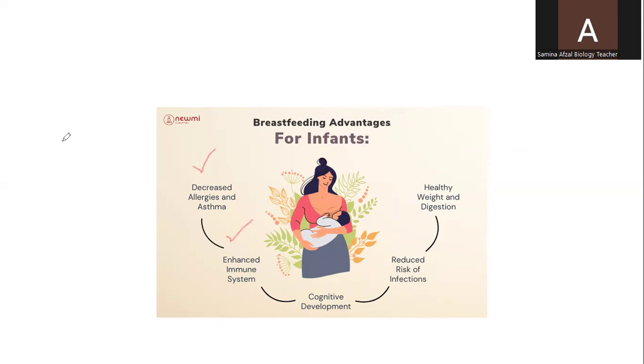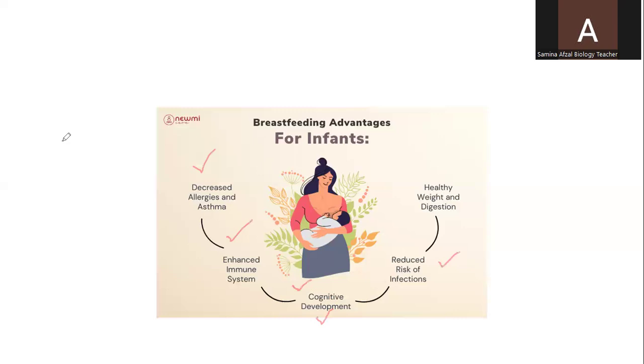Enhanced immune system: their immune system will be improved or free of any type of problem. Cognitive development is the development of the ability to learn and think. This development takes place in infants who are getting milk from the mother.